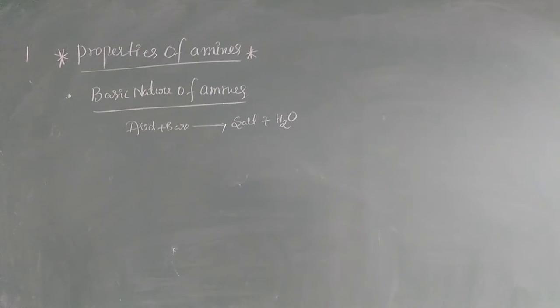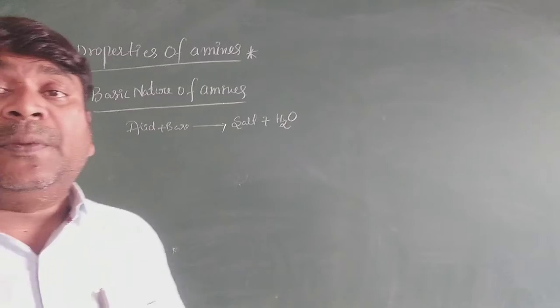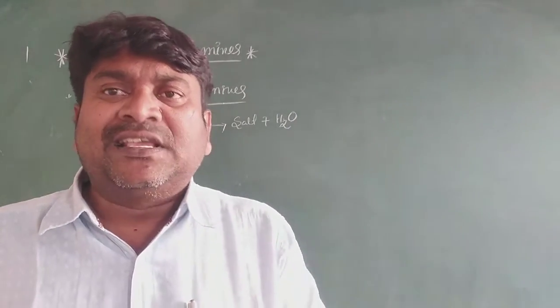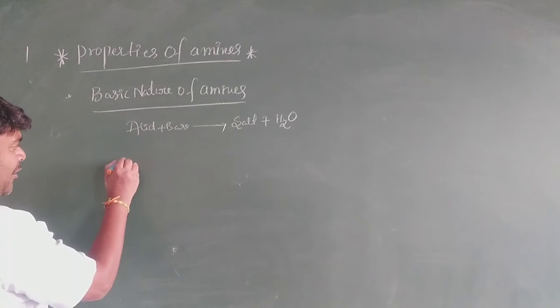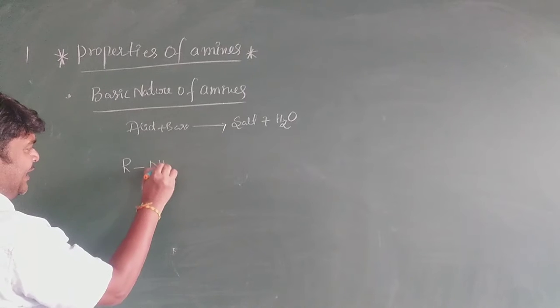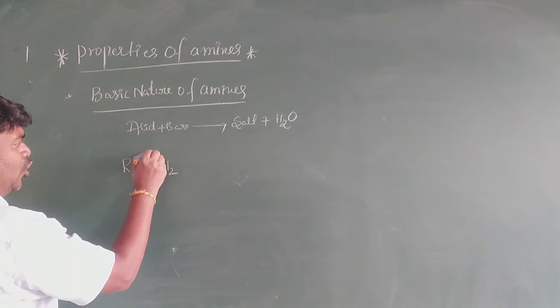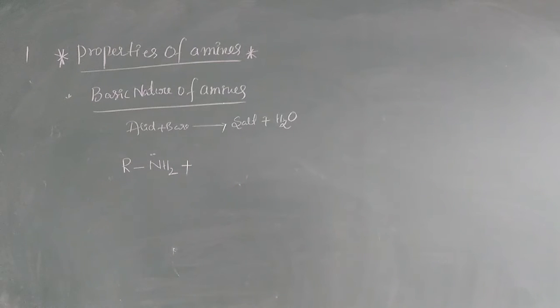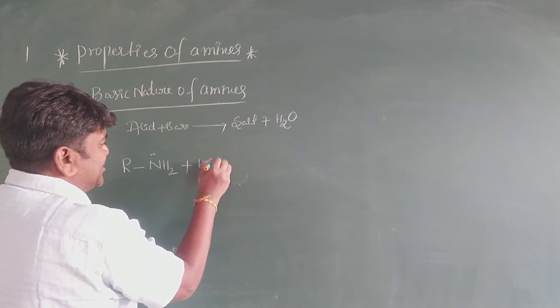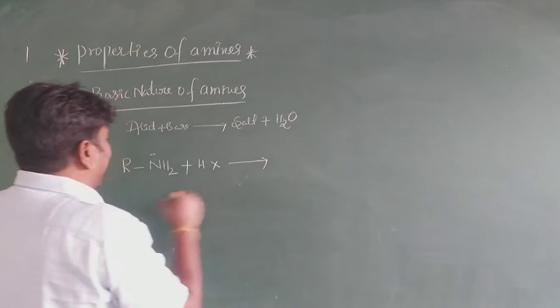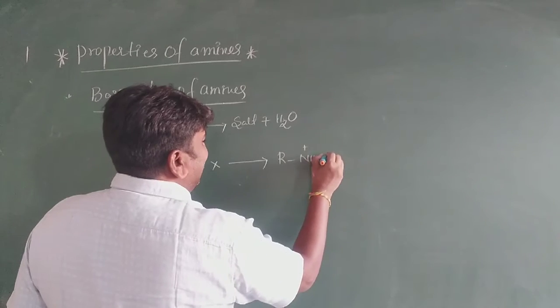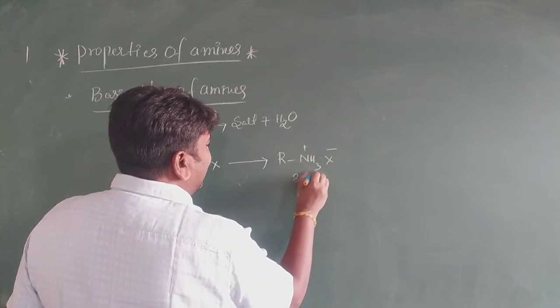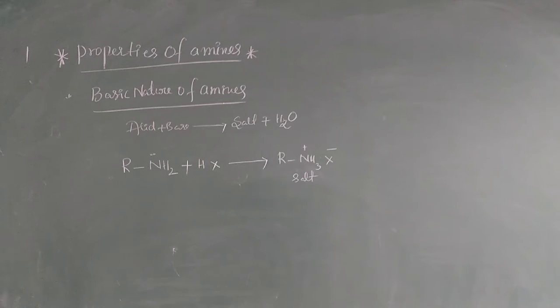Now, due to the presence of a lone pair on ammonia and amines, they act as a base. You have to see here, my dear students: RNH2 with a lone pair, a primary amine, plus HX gives RNH3+ and X-. A salt is formed. Am I right? There, the salt is formed.